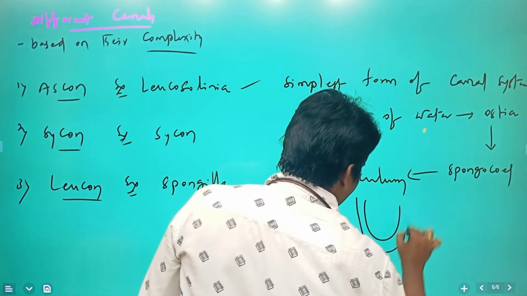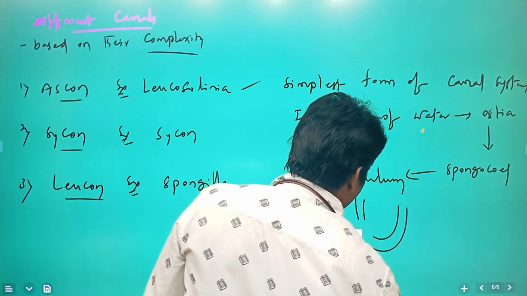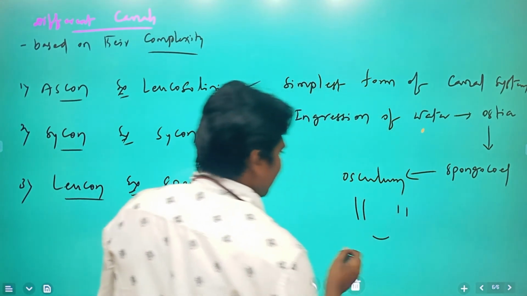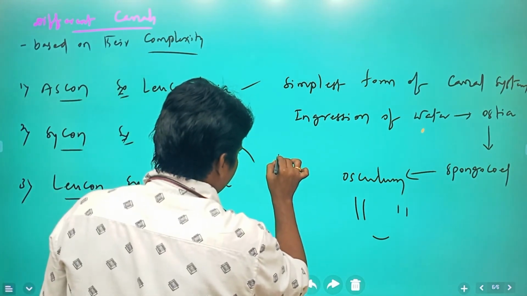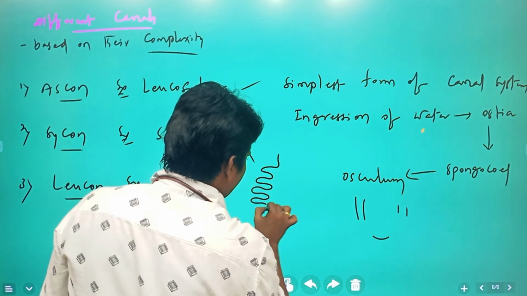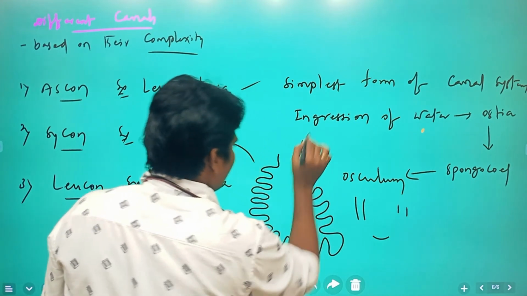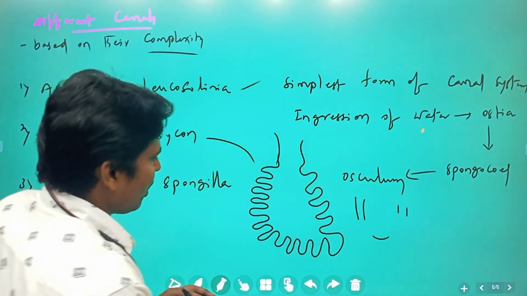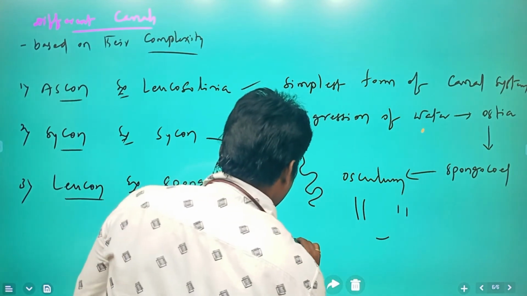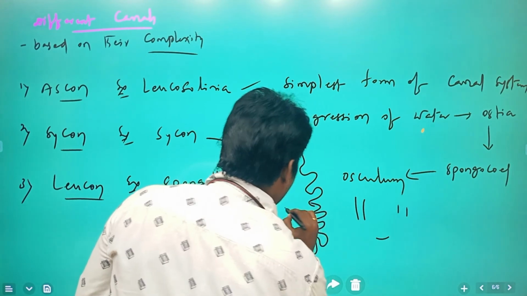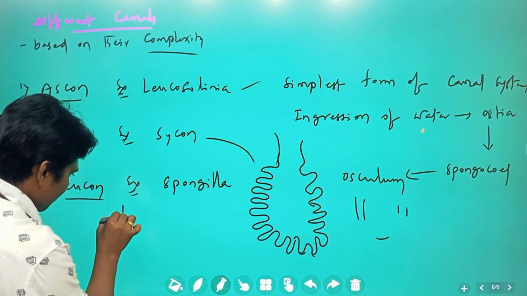If you take Saikan, you can see a slightly more complex structure. If you take Leucan, it is a still more complex structure.